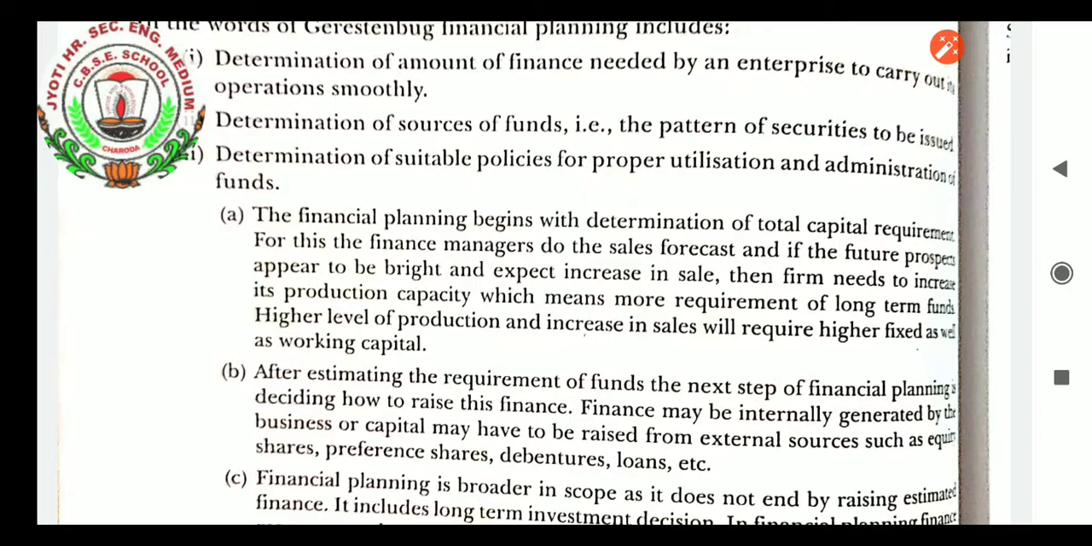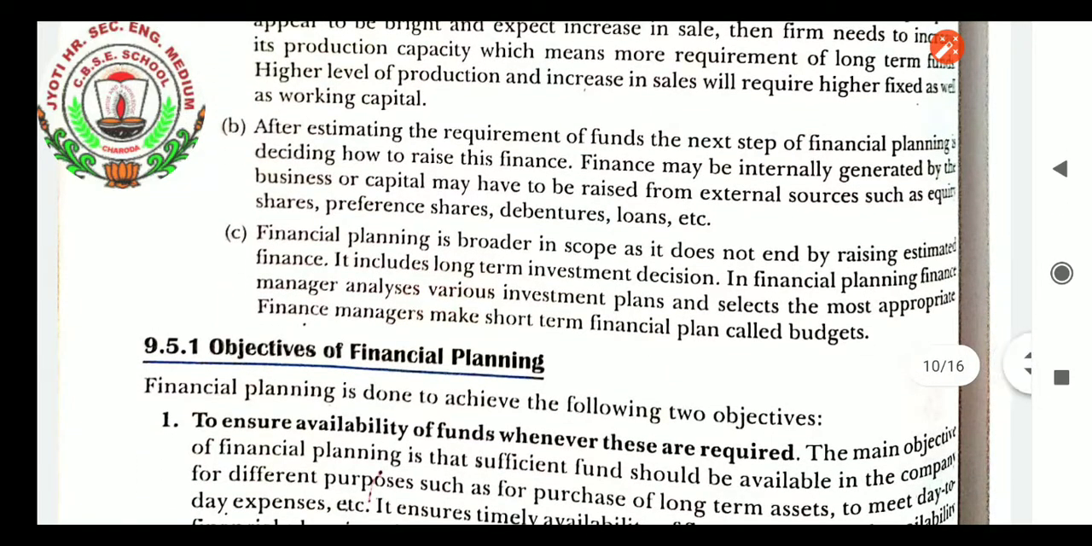Financial planning is broader in scope as it does not end by raising the estimated finance. It includes long-term investment decisions. In financial planning, the finance manager analyzes various investment plans and selects the most appropriate. The finance manager makes short-term financial plans called budgets.